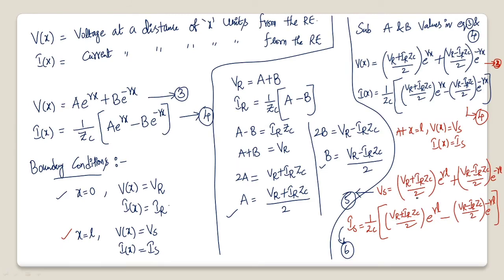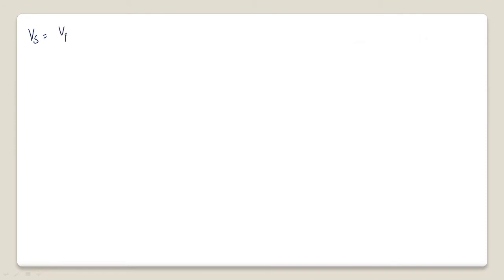If you separate Vr terms from Vs, if you observe the previous equation, Vr by 2 into e power gamma L, Vr by 2 into e power minus gamma L. If you take Vr as common, what you will get? e power gamma L plus e power minus gamma L by 2.